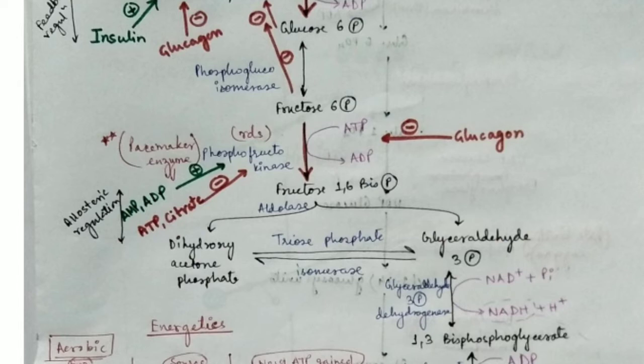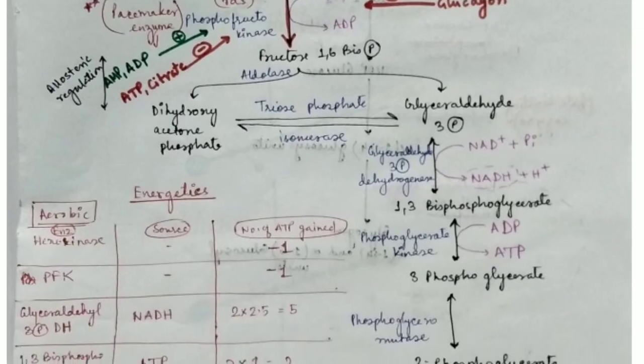Then fructose 1,6-bisphosphate is converted by the aldolase enzyme into dihydroxyacetone phosphate and glyceraldehyde 3-phosphate, right? It is also an isomerase reaction, the interconversion between dihydroxyacetone phosphate and glyceraldehyde 3-phosphate. It is done by triose phosphate isomerase. Now the majority of the compound is present in the glyceraldehyde 3-phosphate form.